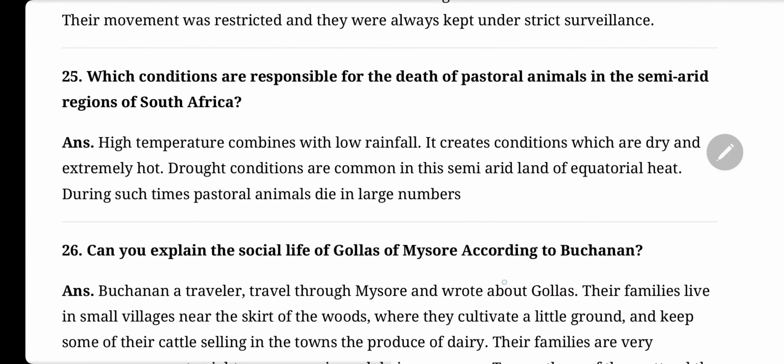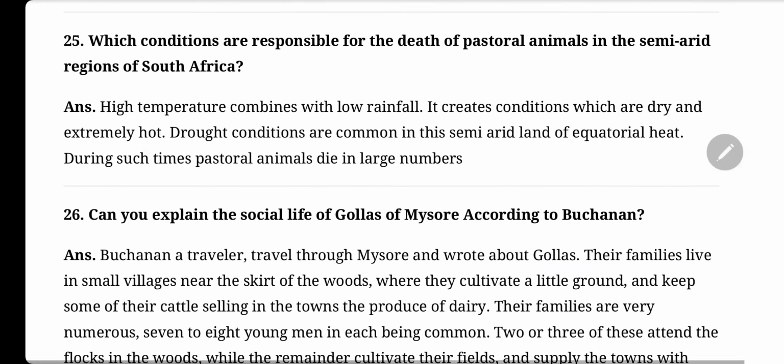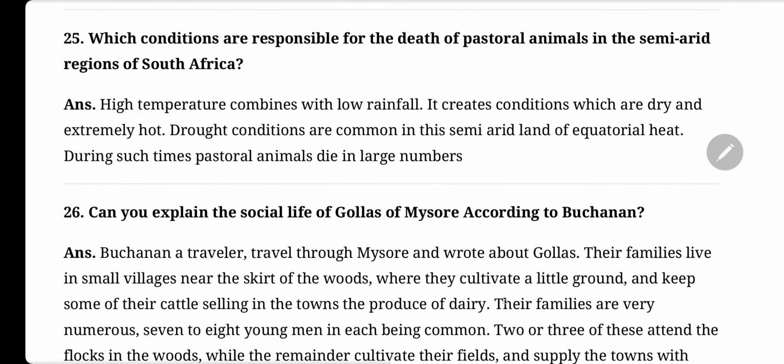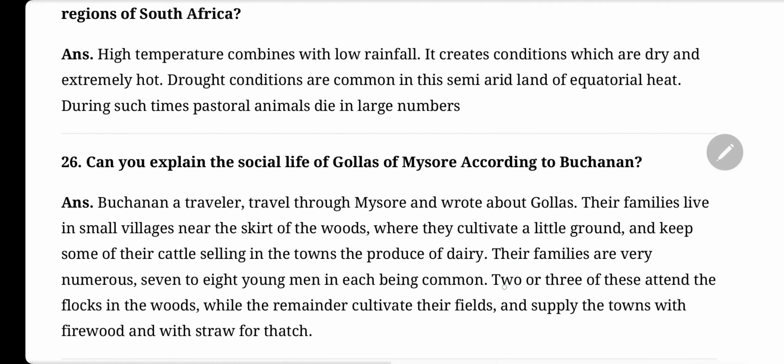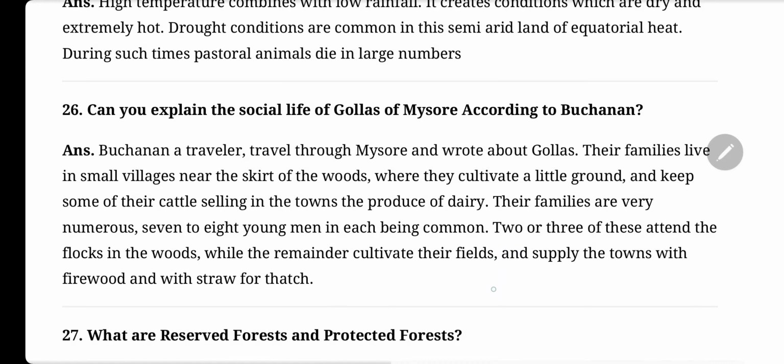What conditions are responsible for the death of pastoral animals in the semi-arid regions of South Africa? High temperature combined with low rainfall creates conditions which are dry and extremely hot. Drought conditions are common in the semi-arid land of equatorial heat. During such times, pastoral animals die in large numbers.